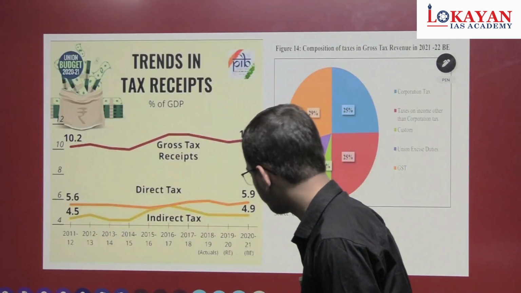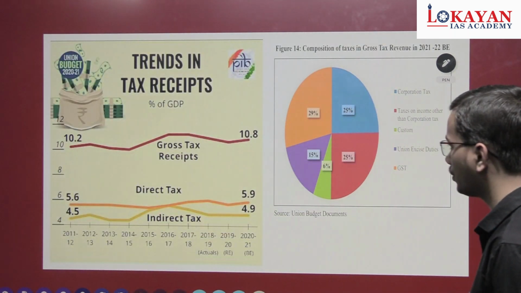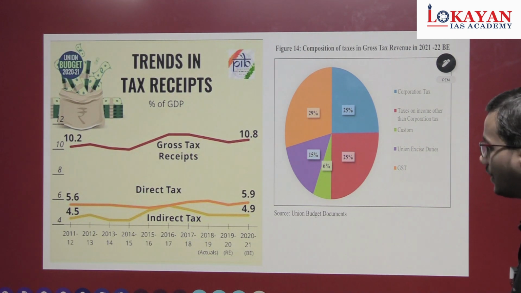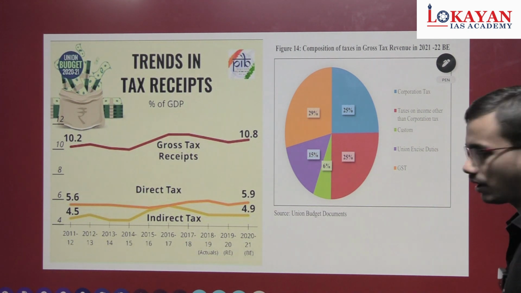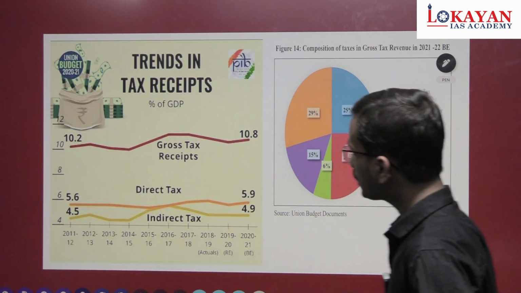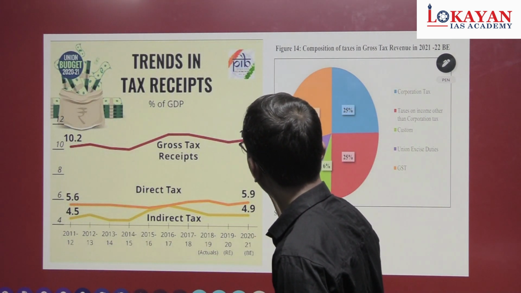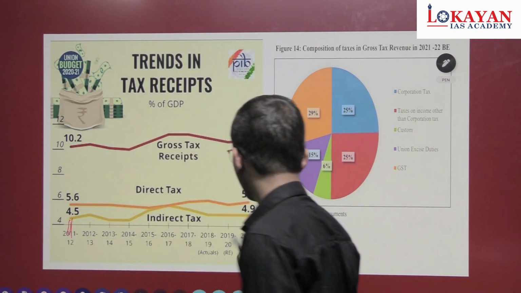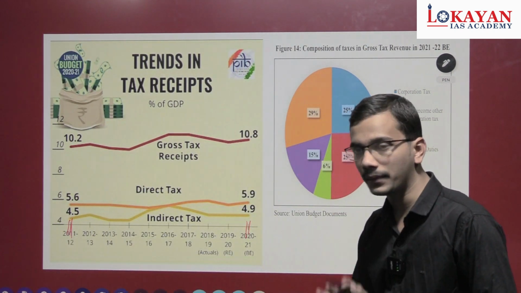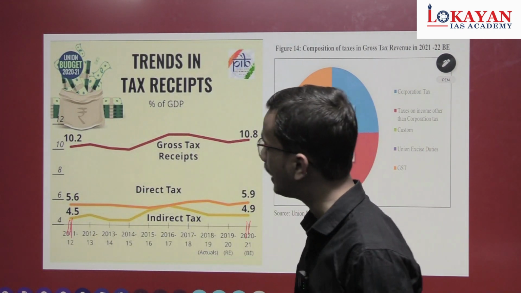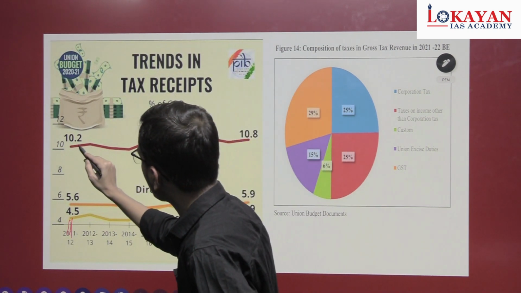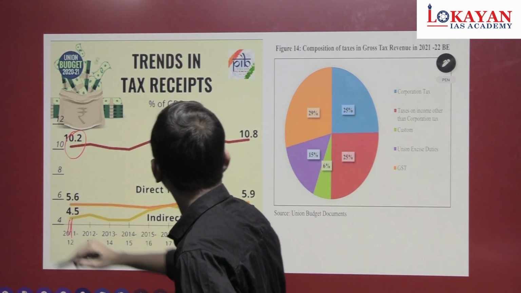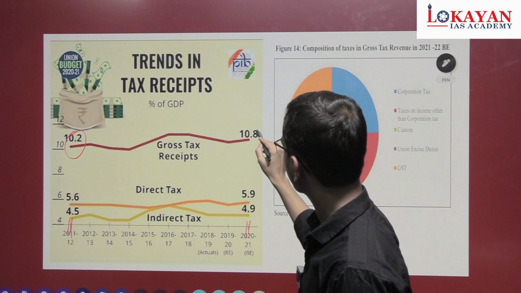One important thing regarding tax to GDP ratio. Take a screenshot of this. Now see, what is India's tax to GDP ratio from 2011-12 to 2020-21? Again, no need to memorize all figures. Just have a relative idea. See, India's tax to GDP ratio is fluctuating between 10 to 11%.